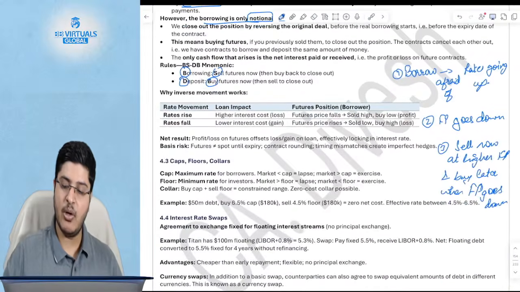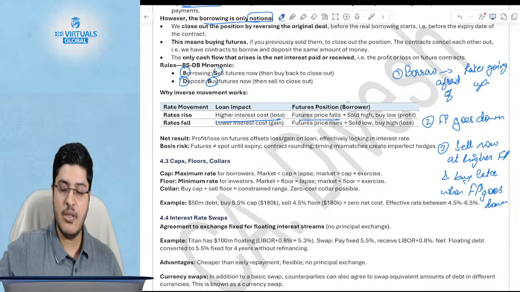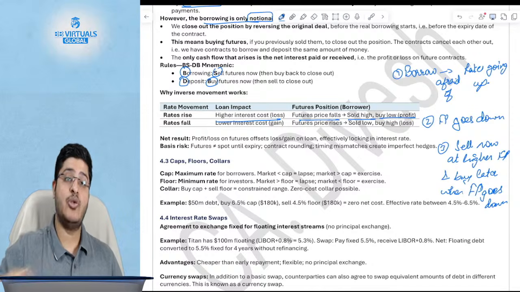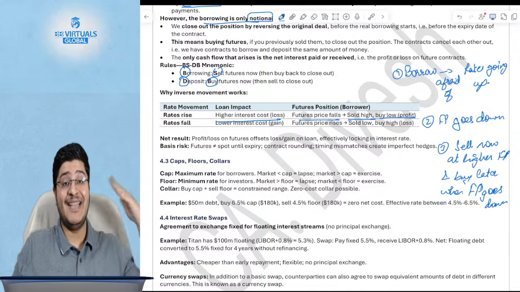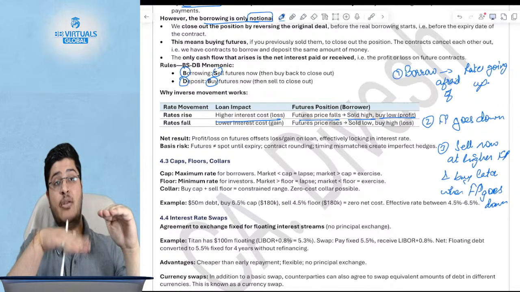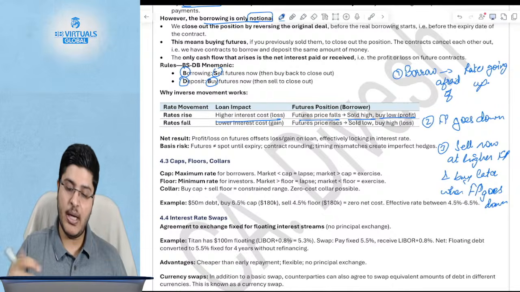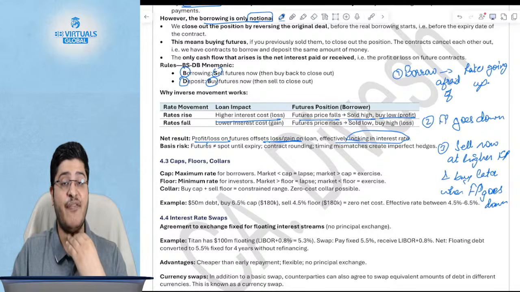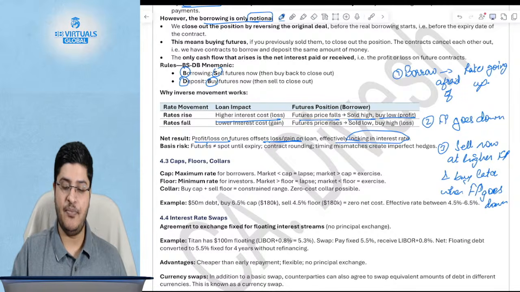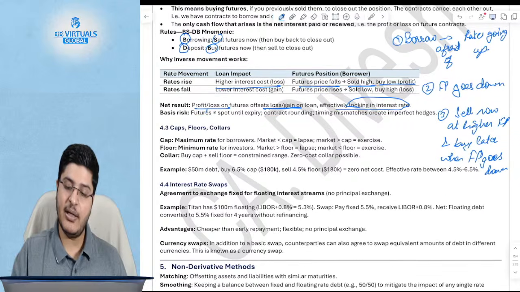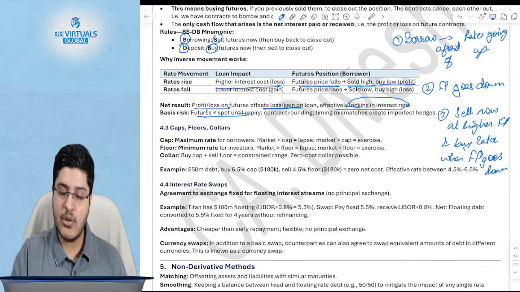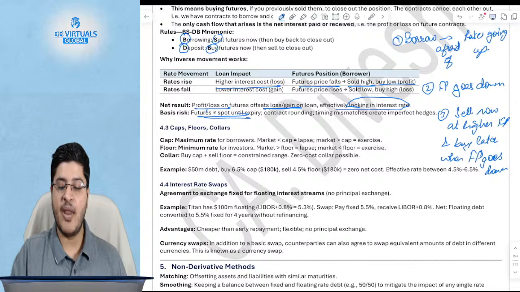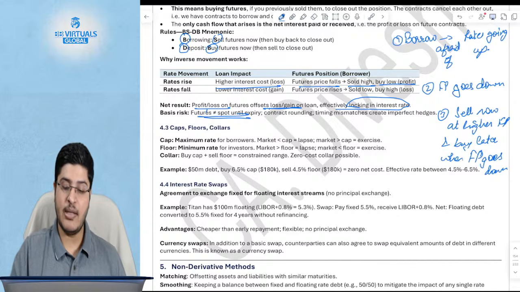Okay, always remember. As you can see, rates rise, higher interest cost, future price falls. Then you sold at high and buy at low, so you will have a profit, but you will have to pay a higher interest in your market. So higher interest, but you have made a profit, so the net amount will be lower. So the profit and loss on the future offsets the loss or gain on the loan, effectively locking the interest rate. Futures, like FRAs, also will lock the interest rate. The only problem is that future price and spot price are not always the same. That is the only issue.